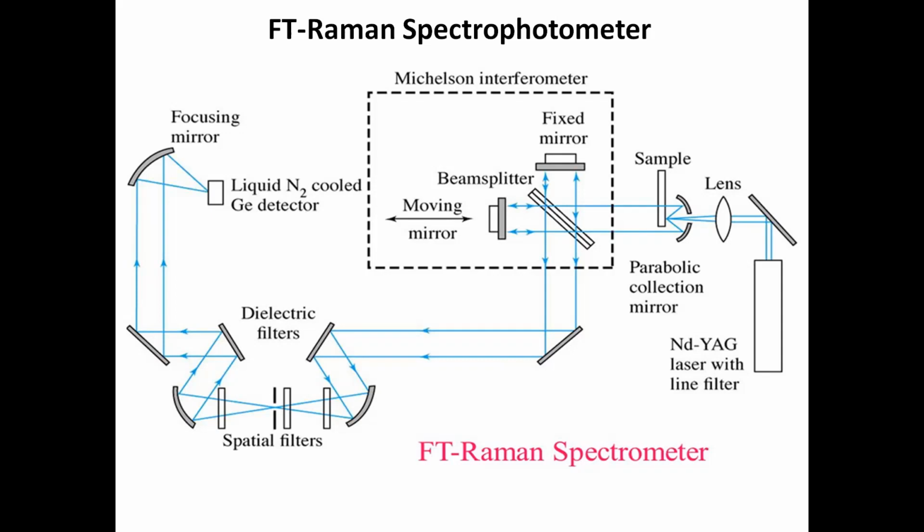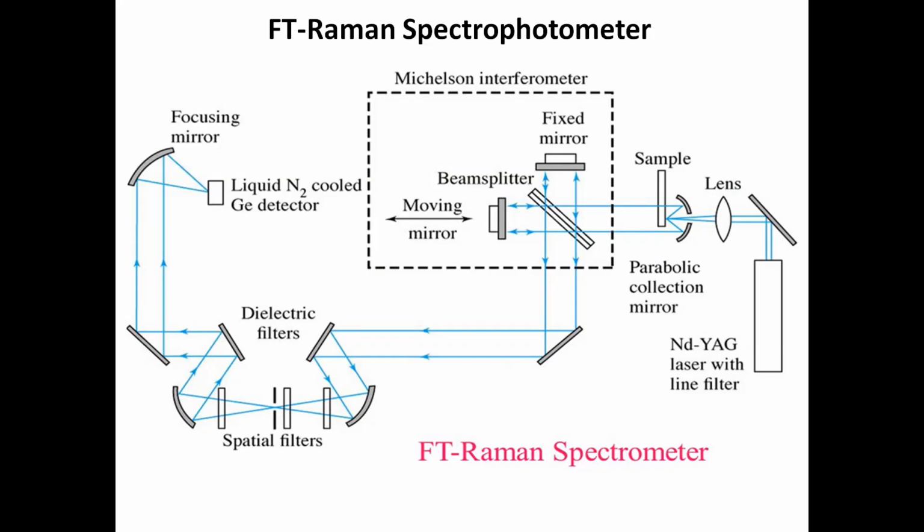Then it will come up to the beam splitter. The beam splitter will split the light along the axis and perpendicular to the axis, so it will break into two components, as you are seeing here also. Then the fixed mirror will reflect it as it is, and with the help of another mirror, it goes up to the dielectric filter. Then it will again come to the special filters, which do the same function I discussed in the previous slide by notch filters.